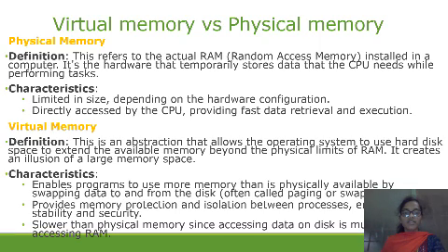Virtual memory definition. This is an abstraction that allows the operating system to use disk space to extend the available memory beyond the physical limits of RAM. It creates the illusion of a larger memory space. Characteristics. Enables programs to use more memory than is physically available by swapping data. Next we are moving to provides memory protection and isolation between processes for stability and security, slower than physical memory.